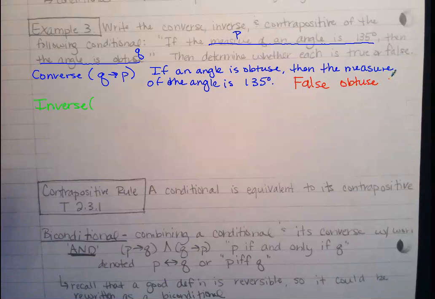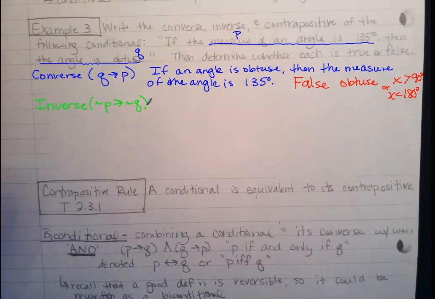I said obtuse is like x is greater than 90 degrees, right? Or x is less than 180 degrees. Is what it said, but I'll rewrite it. Okay, so what's the shorthand for inverse? Remember for converse, it was if P, then Q, or if Q, then P. What is it for inverse? Okay, so if not P, then not Q. Good.